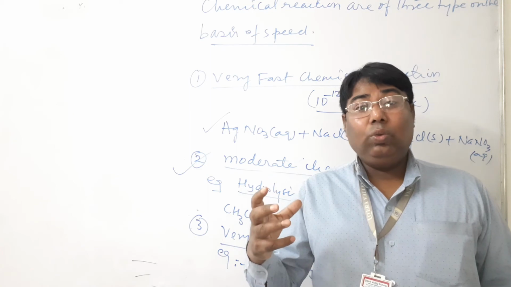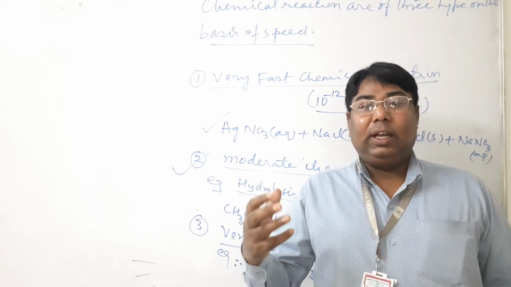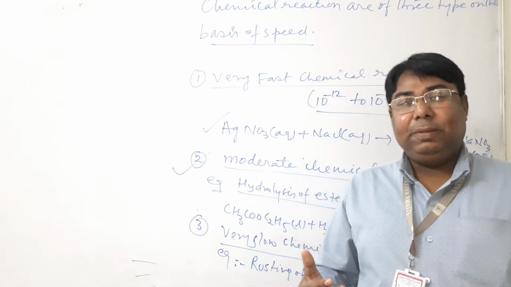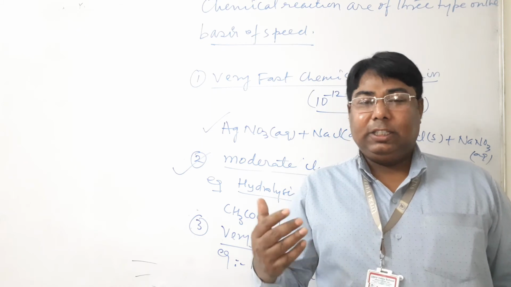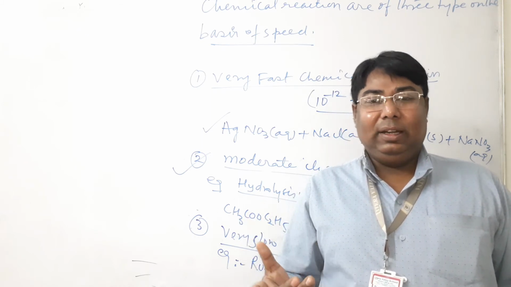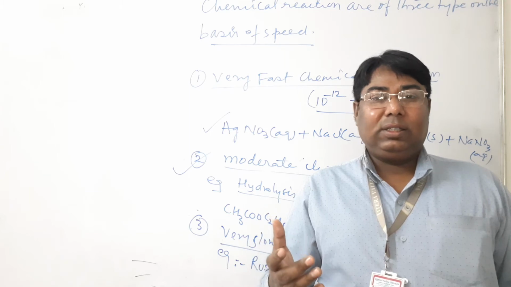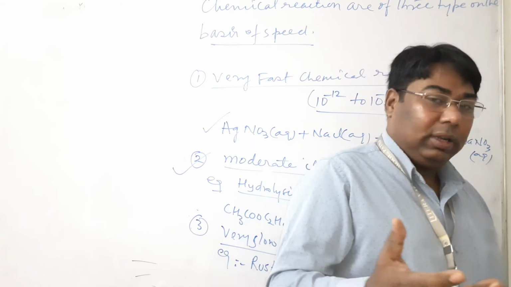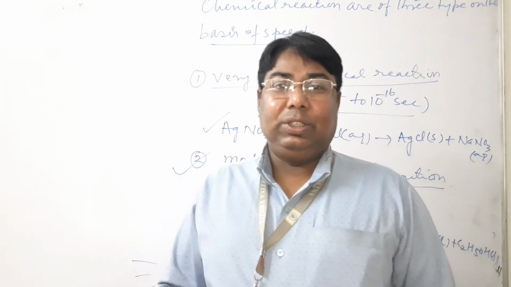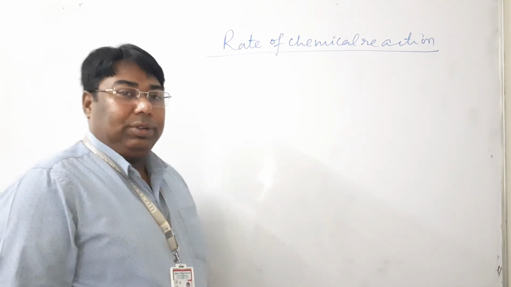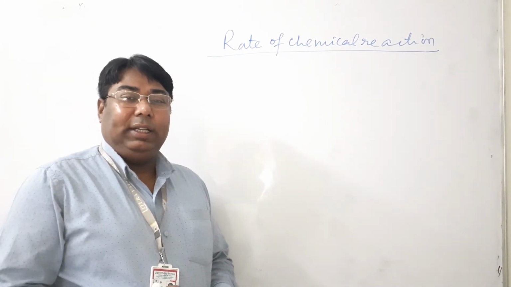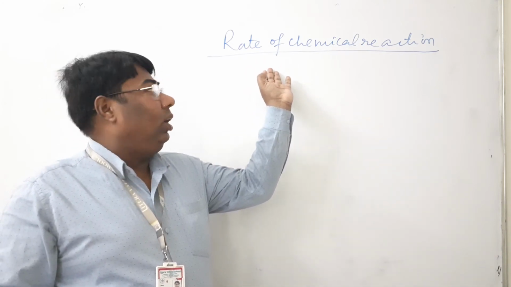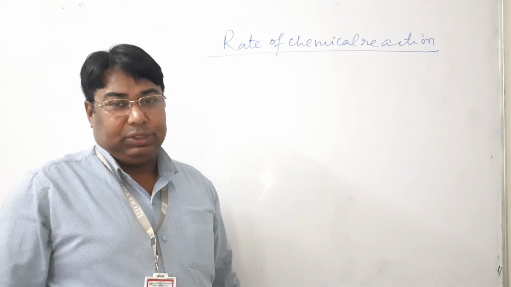Next, how would we calculate the speed of chemical reactions? In physical terms, the speed of chemical reactions is explained in terms of the rate of chemical reactions. So let us start with the rate of chemical reactions. Quantitatively, the speed of chemical reactions is measured by using a term called rate of chemical reactions.